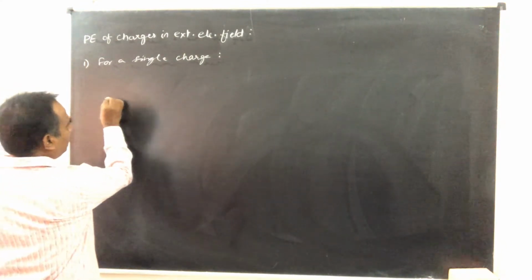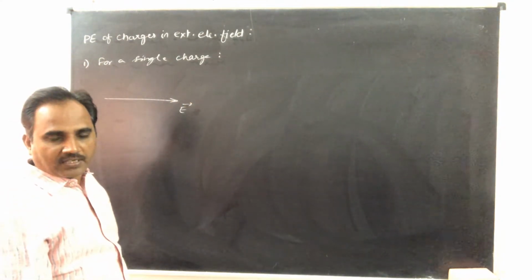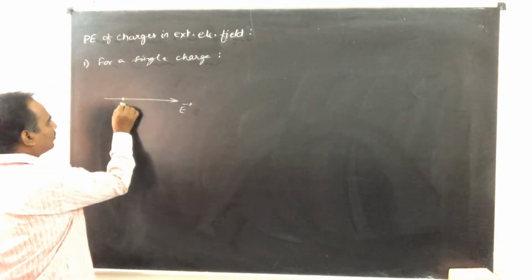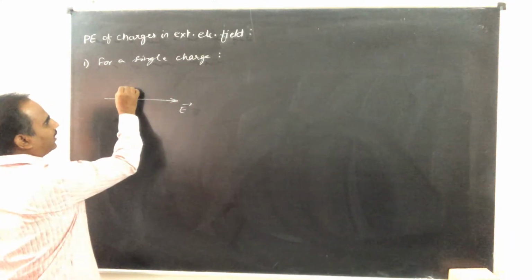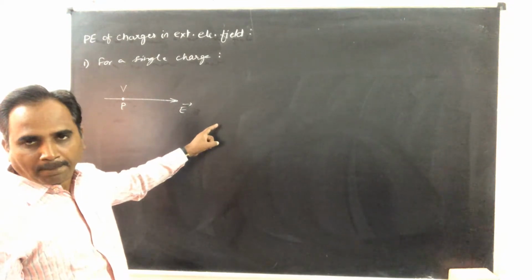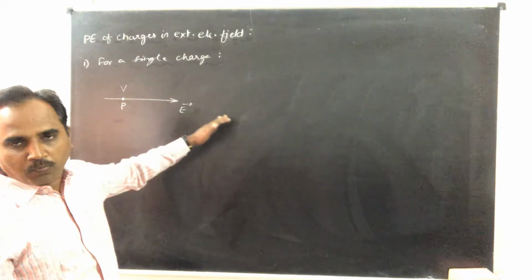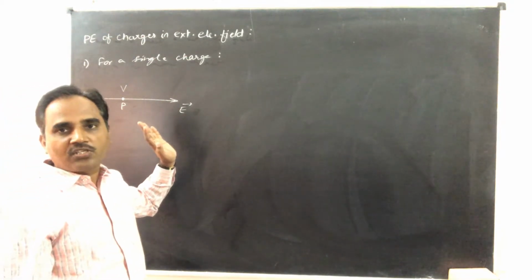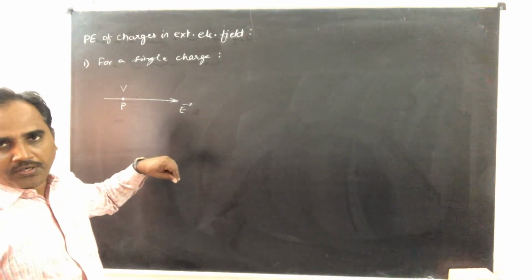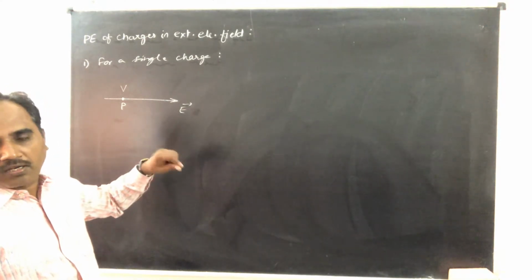Here you consider a uniform electric field. In this uniform electric field, let P be a point where electric potential is V. In the electric field, you know that electric potential is different at different points because E is equal to minus dV by dr. According to that equation, electric intensity is the negative gradient of electric potential.